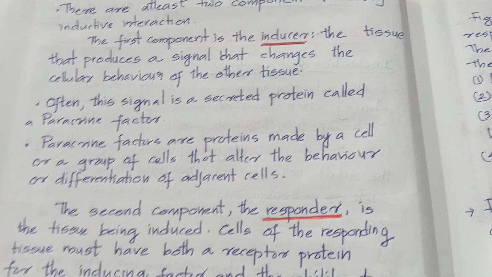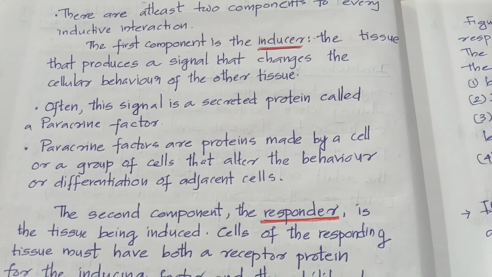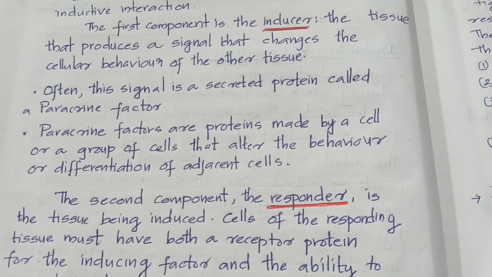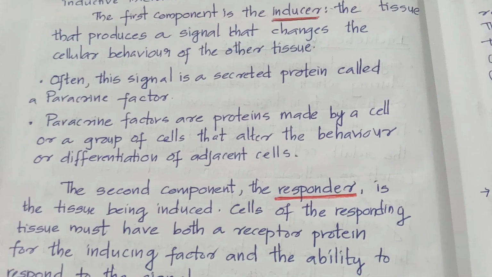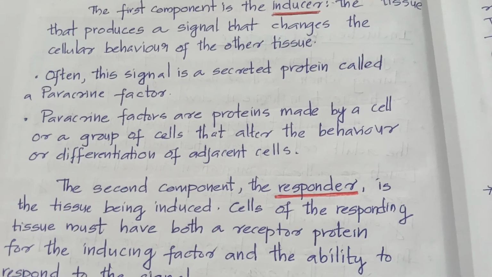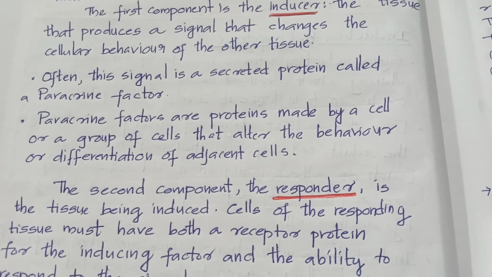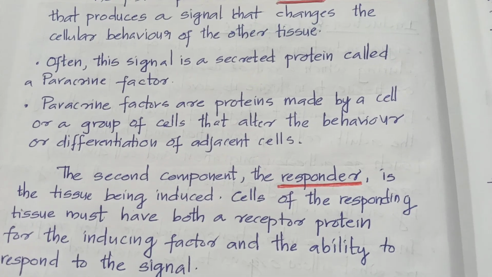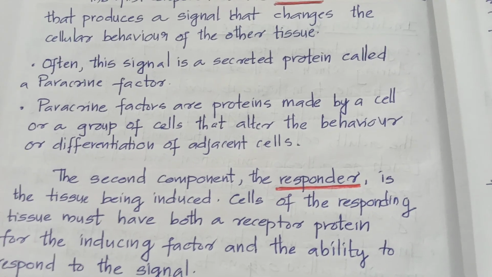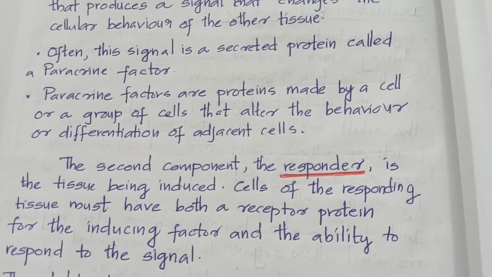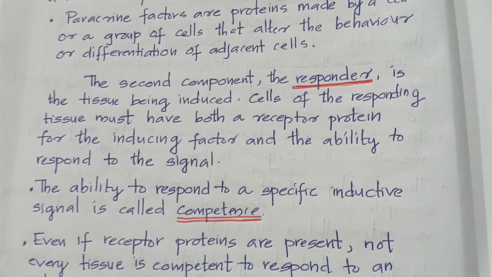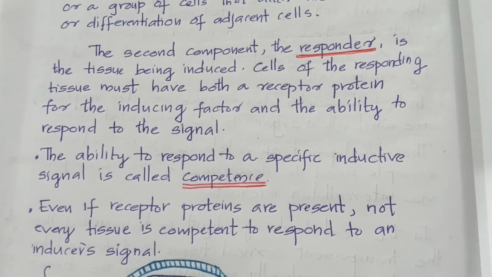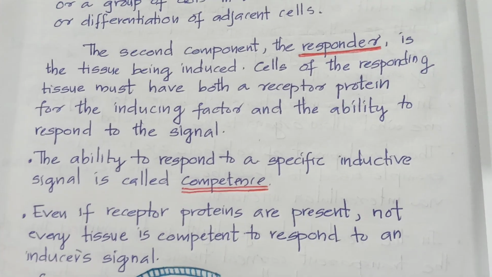The first component is the inducer, the tissue that produces a signal that changes the cellular behavior of the other tissue. Often, this signal is a secreted protein called a paracrine factor. Paracrine factors are proteins made by a cell or a group of cells that alter the behavior or differentiation of adjacent cells. The second component, the responder, is the tissue being induced.